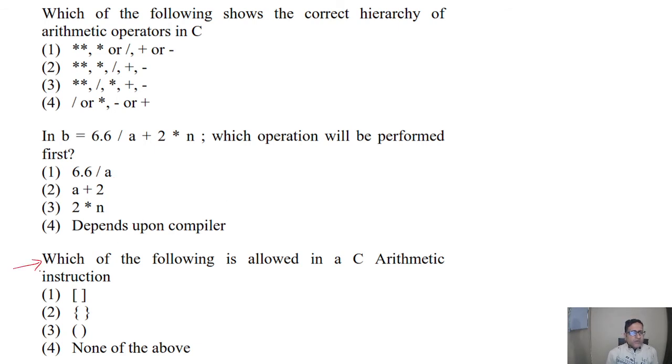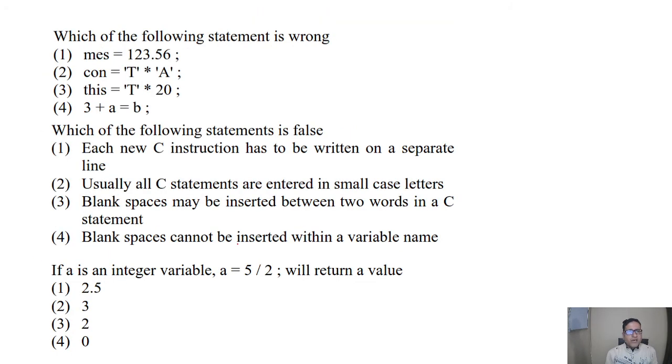In the next question, which of the following is allowed in C arithmetic instructions? So this is asking for the arithmetic instructions. We should remember that arithmetic instructions use parentheses. Only round brackets are allowed in arithmetic instructions. If we want to write some expression like 5.5 into 2 plus 3, so here we can see these parentheses. So these are allowed here. Go to the next slide.